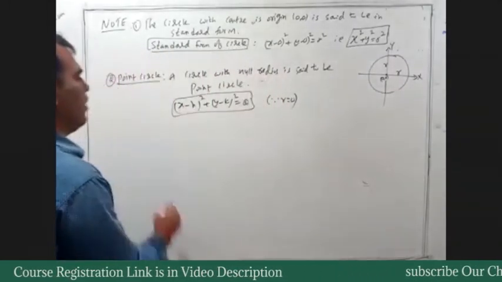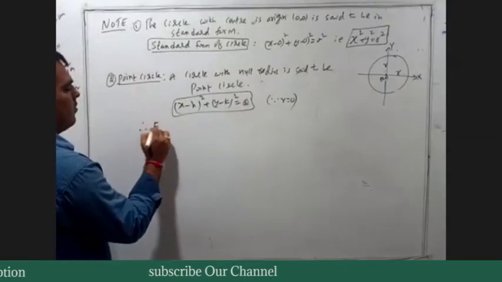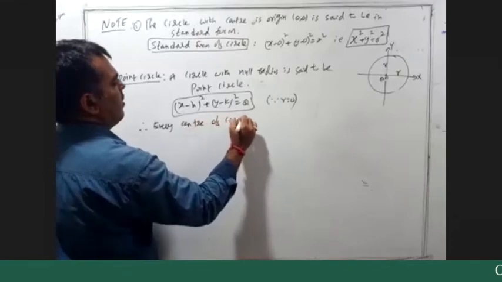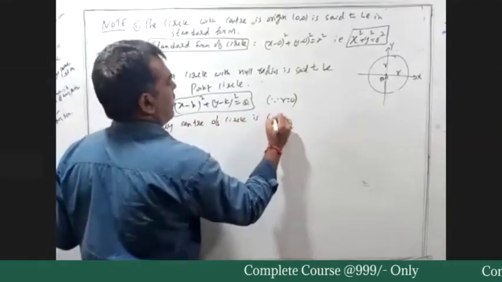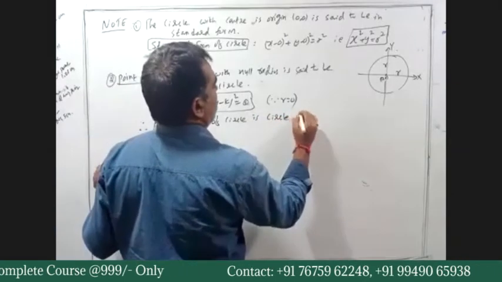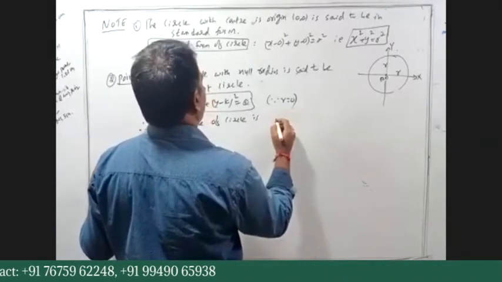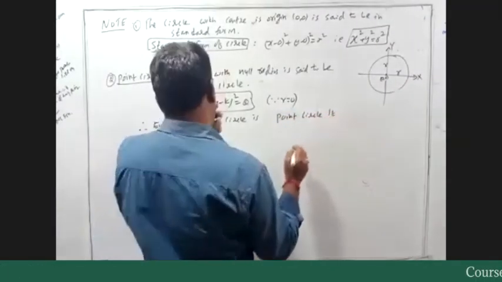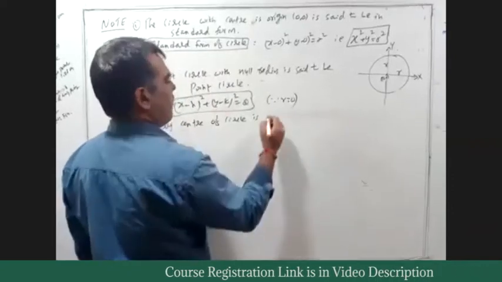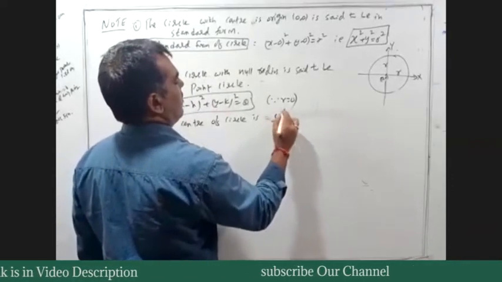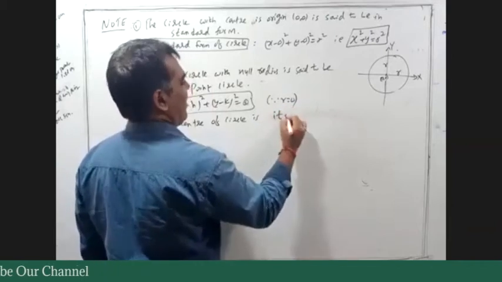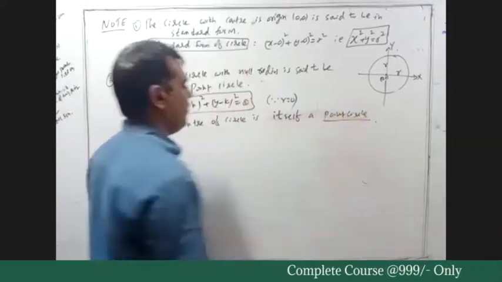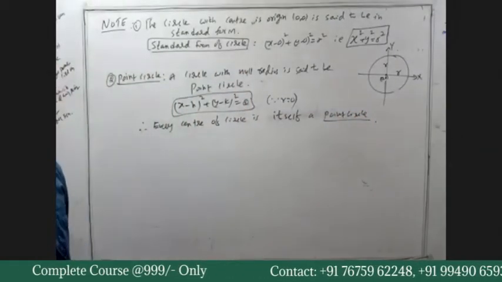Now therefore, what do you write here? Every center of a circle is itself a point circle. Clear, all of you? Every center of a circle is itself a point circle.